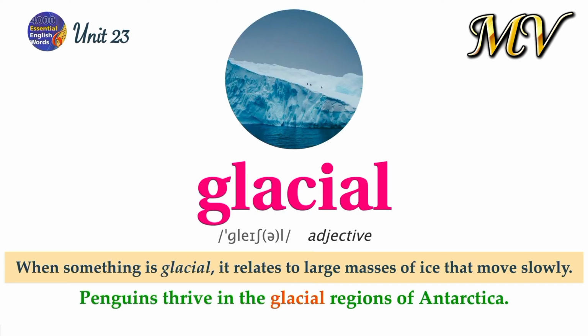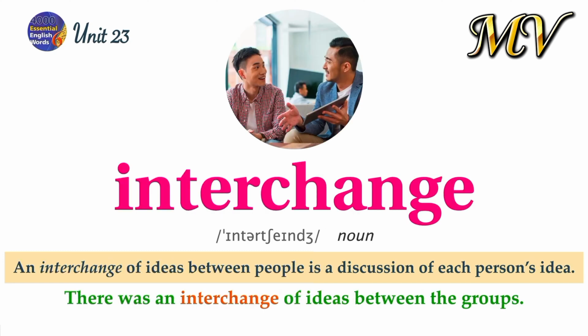Glacial. When something is glacial, it relates to large masses of ice that move slowly. Penguins thrive in the glacial regions of Antarctica. Interchange. An interchange of ideas between people is a discussion of each person's idea. There was an interchange of ideas between the groups.